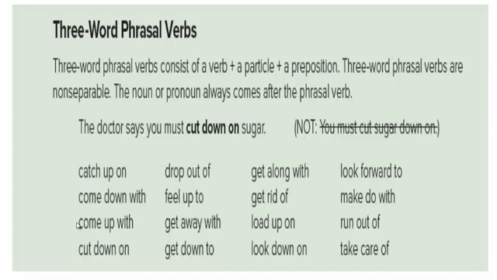Also, catch up on, come down with, come up with, cut down on, drop out of, feel up to, and all the rest of these three-word phrasal verbs. They have objects just after the phrasal verb and not in between.